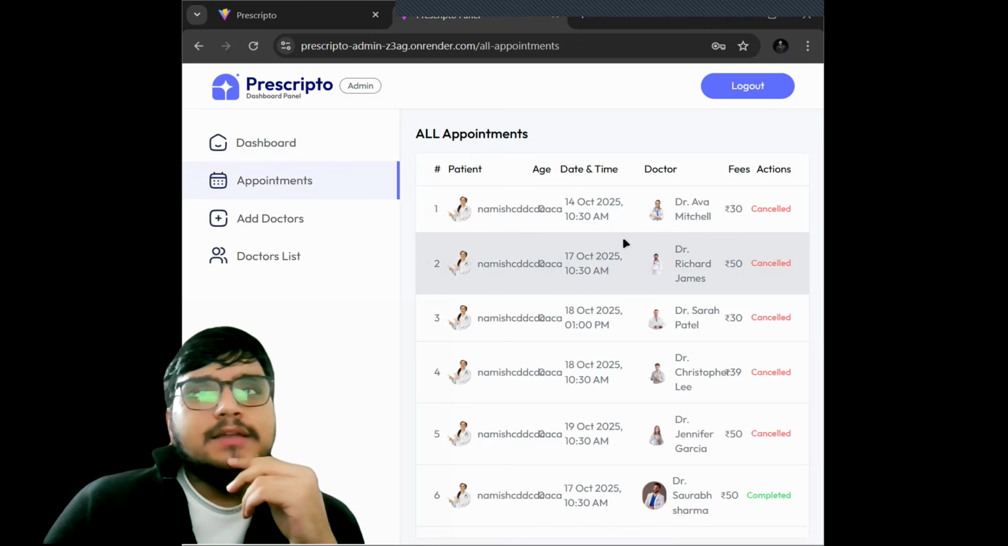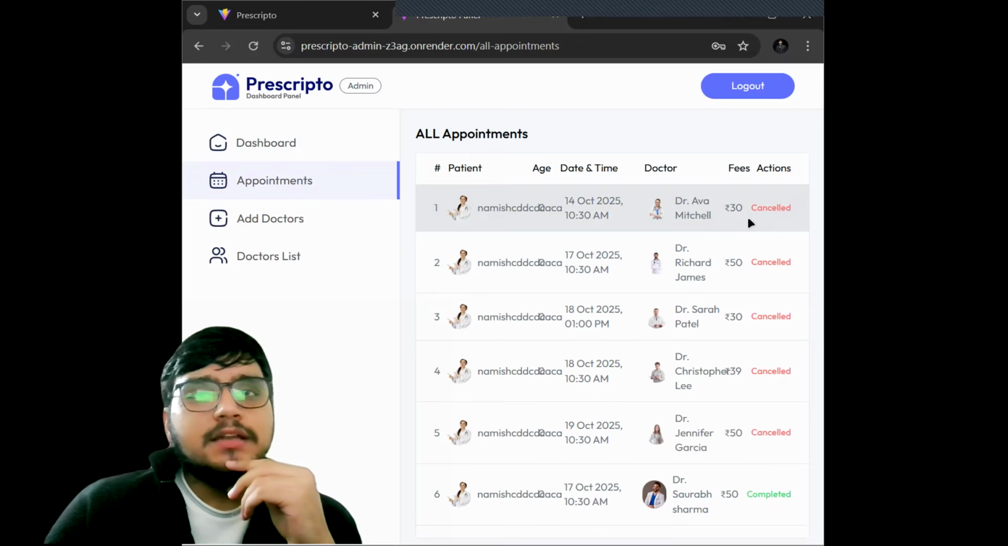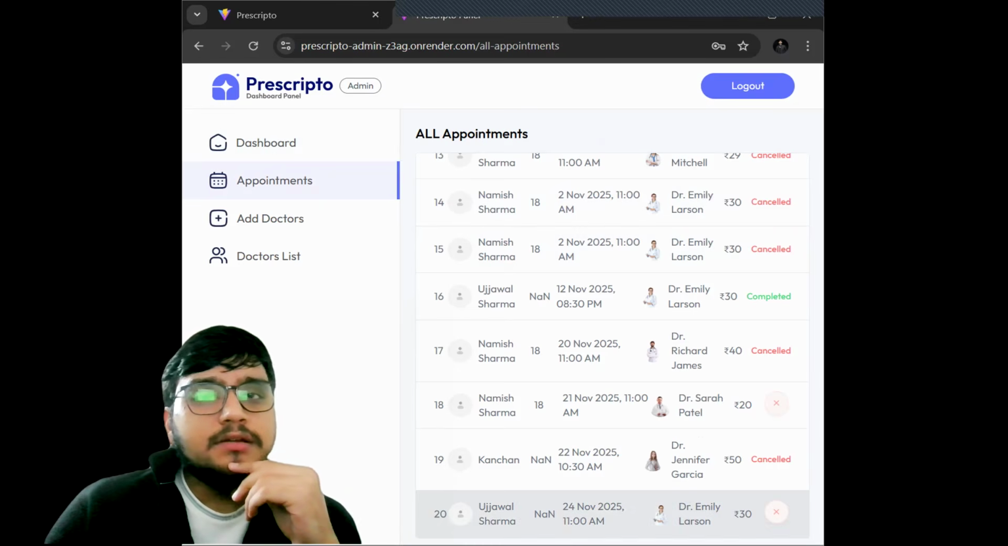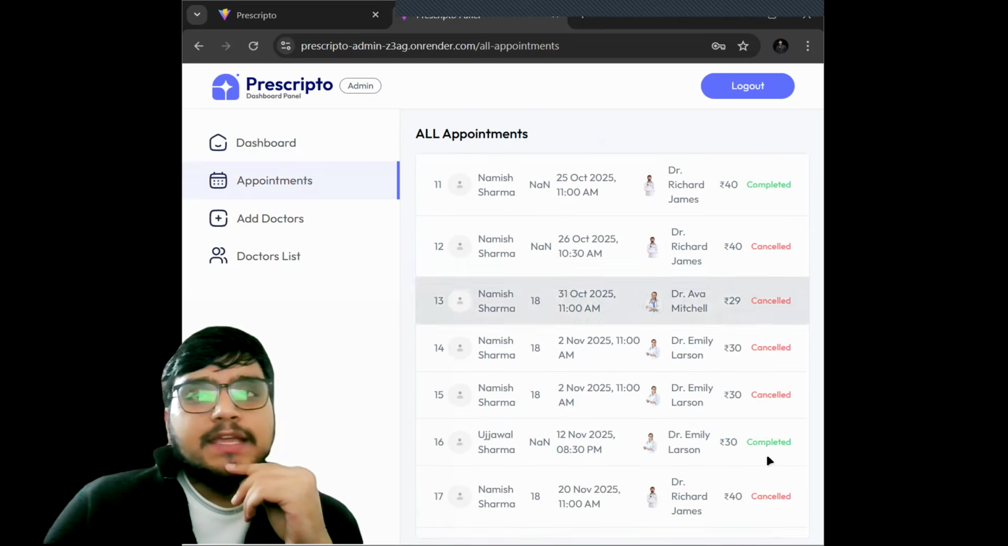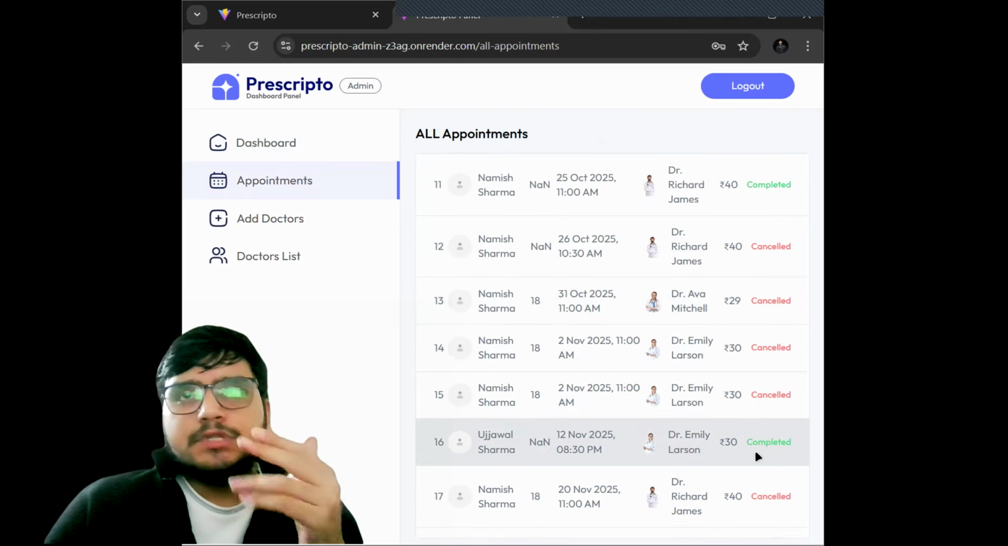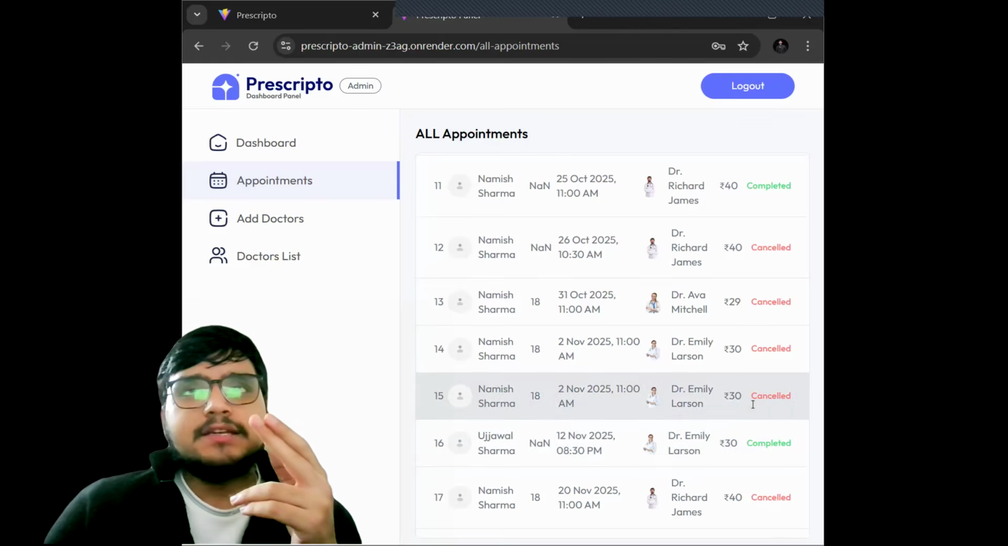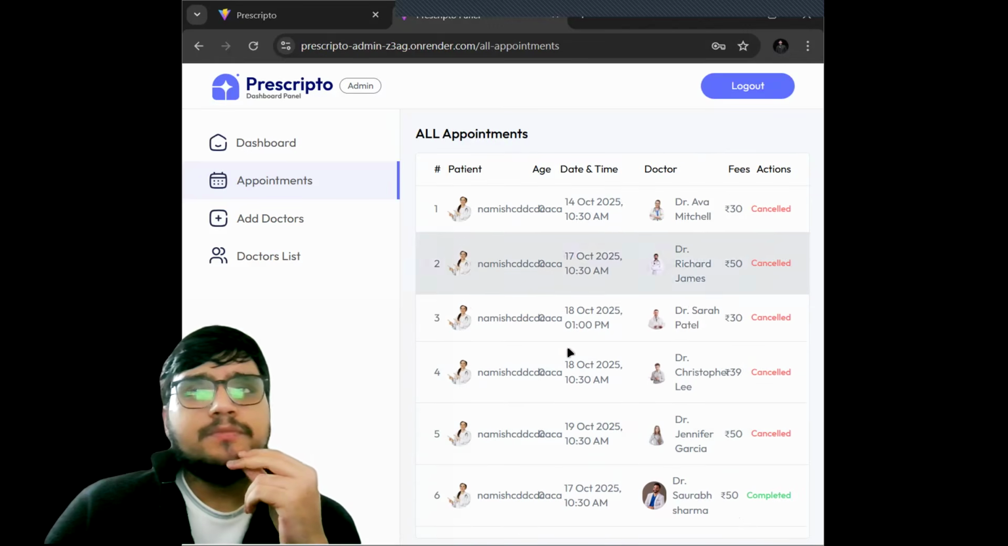Now, these are the appointment lists, including those which get cancelled. If you see the latest appointment, we just booked an appointment, that is Ujjwal. This was booked today and it has been booked for 24th November. So many are getting cancelled. If the appointment gets completed, the status is shown as completed.